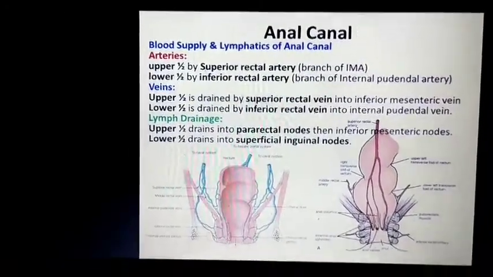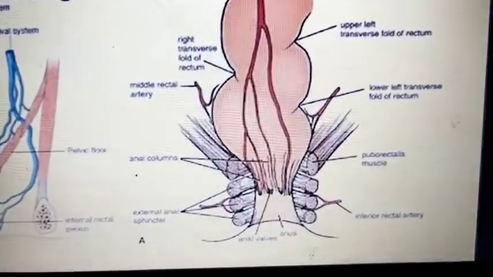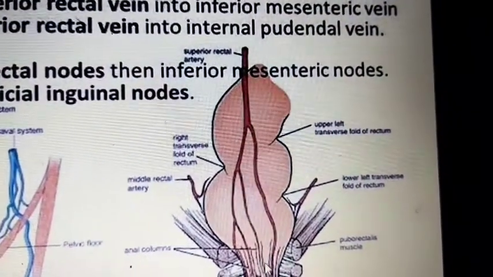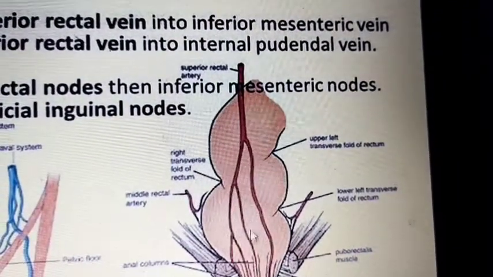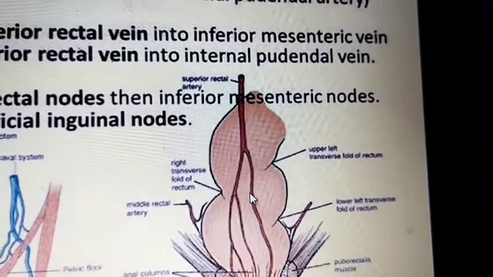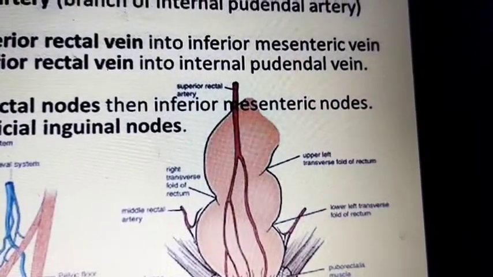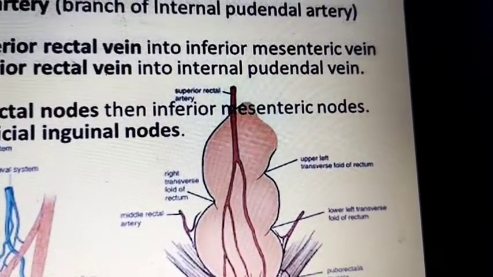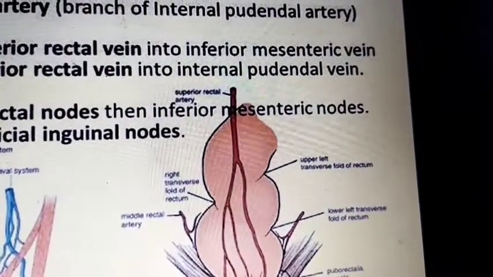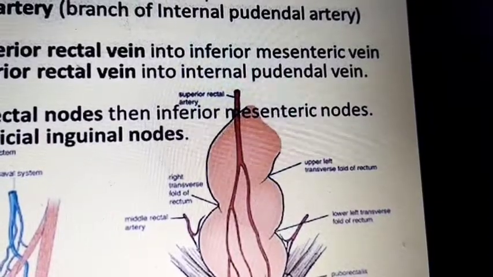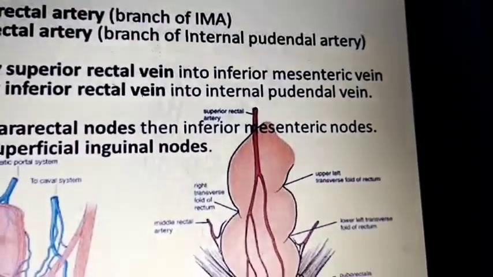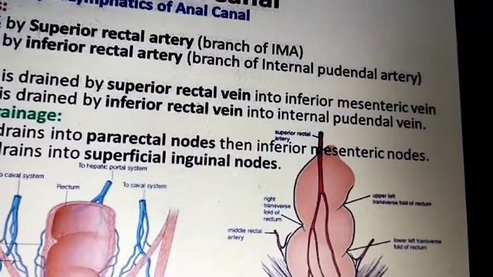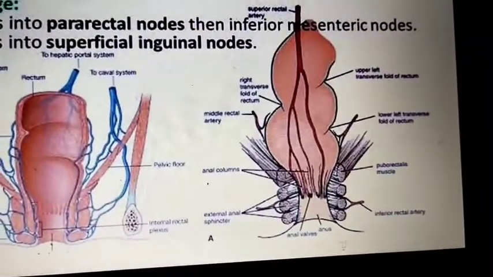Now the blood supply of the anal canal. Here you can see this is the pectinate line. Above the pectinate line the supply is by the superior rectal artery, and below by the inferior rectal artery. This is the inferior rectal artery, a branch of the pudendal artery. There is also the middle rectal artery and the inferior rectal artery, and this is the superior rectal artery.